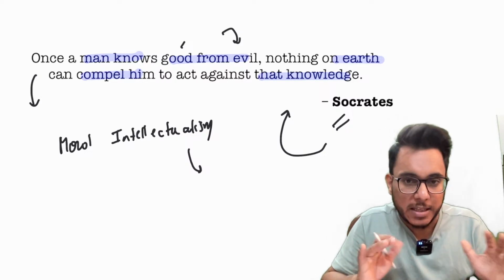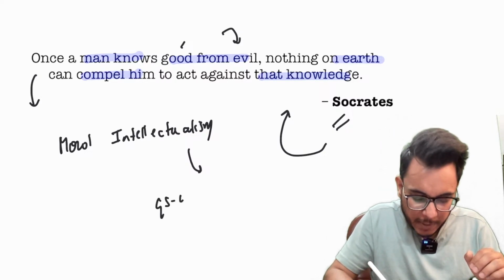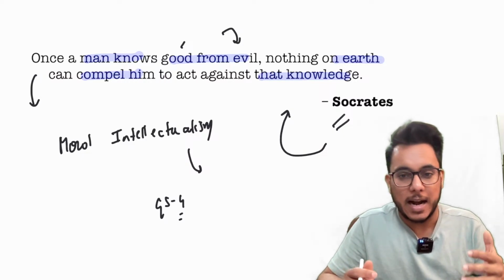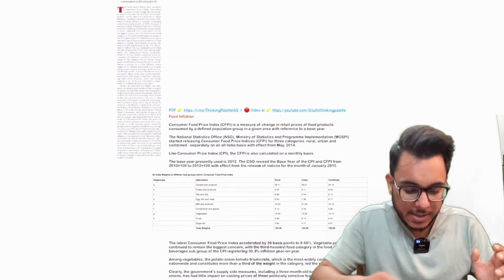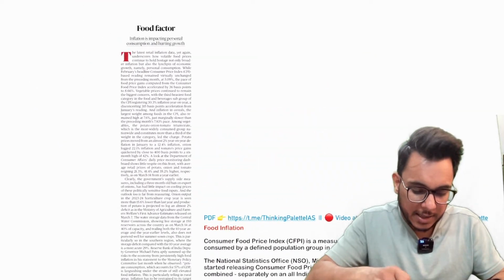You can use this idea directly in GS paper number 4, the ethics, integrity and aptitude paper. So this is all about the GS quotation, and now let's get started with the first article that we have.